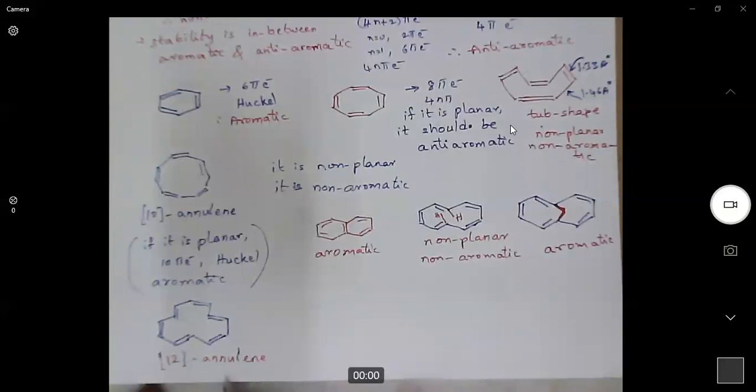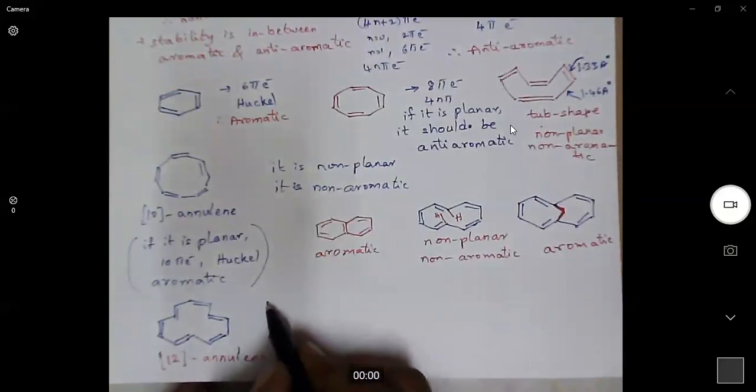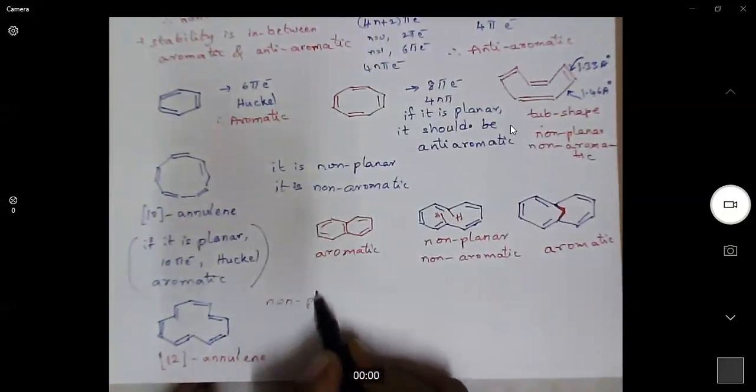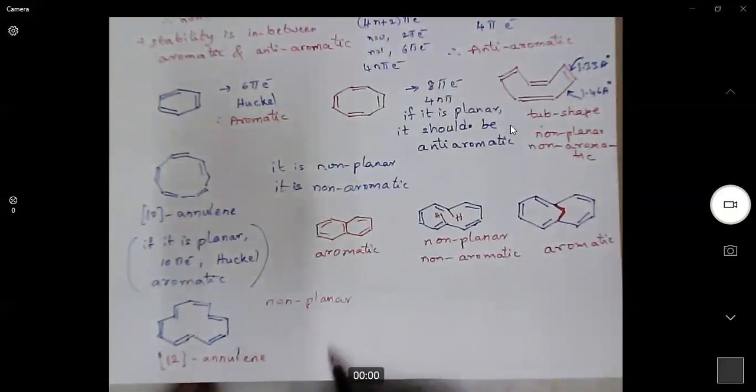So [12]-annulene also, if it is a planar system, becomes anti-aromatic. Anti-aromatic means it becomes very unstable. So in order to gain some stability, it will assume a non-planar structure. When it is non-planar, we can expect it is non-aromatic. So it is a little bit stabilized compared to anti-aromatic.